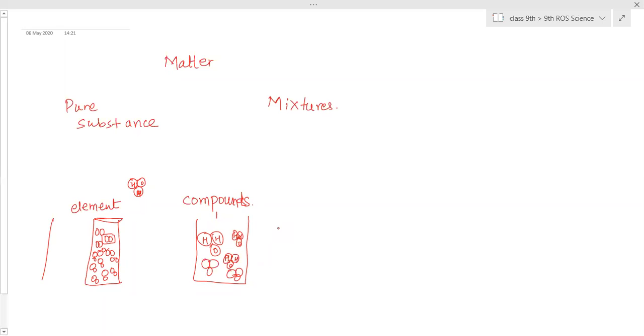So therefore, this type of pure substance we call a compound. So compounds, when two or more different atoms have been combined, two or more atoms combine together to form a molecule, and similar molecules are present throughout the compound.